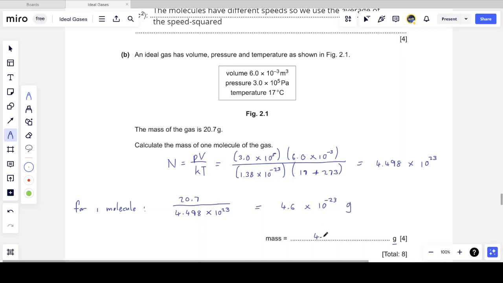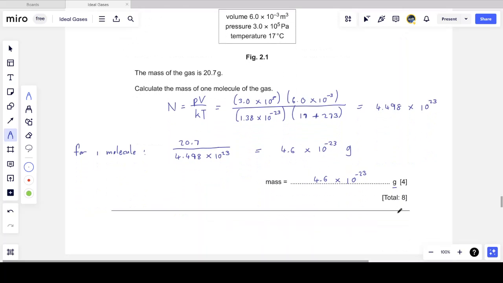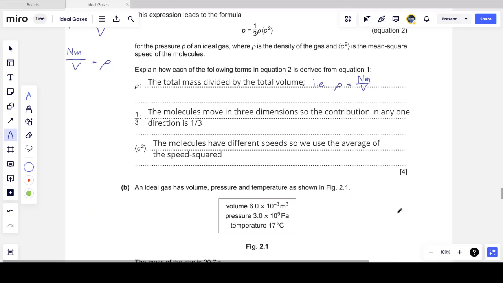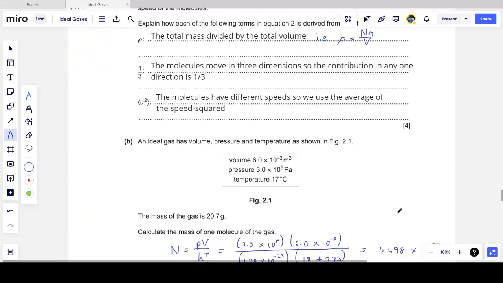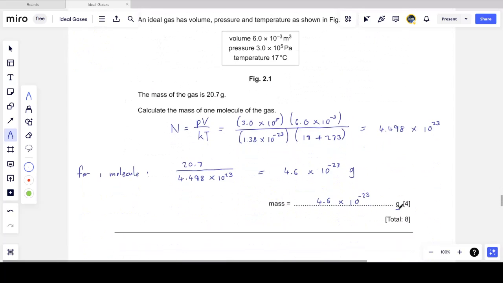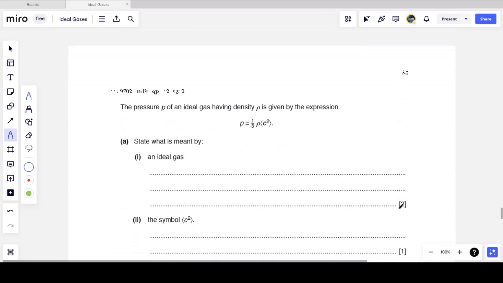Our final answer can be two significant figures, so I can write this as 4.6 times 10 to the minus 23. So a small number, but we'd expect the mass of one molecule of a gas, if measured in grams or kg, to be an extremely small number. And so that question was 8 marks, and the first part was essentially the derivation of the kinetic theory equation, which again you need to know.